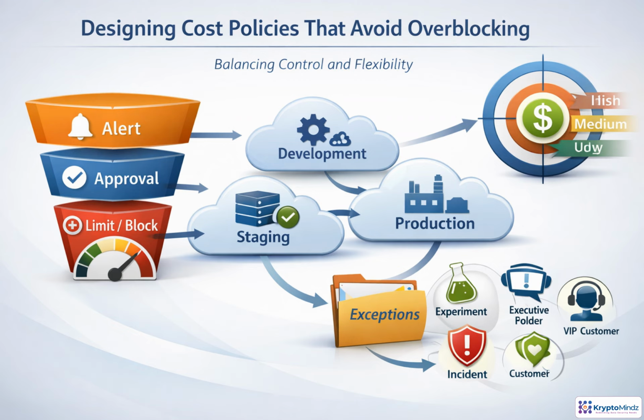Effective cost policy is usually a graduated response, not a hard stop everywhere. Start by observing spend patterns and notifying owners early. If usage continues to rise, require approval from the right accountable person. Throttling or blocking should come later, and only for clear waste or unacceptable risk. Thresholds also need to vary by environment. Development can be tighter, staging can reflect test cycles, and production should account for customer impact and system criticality. Exception paths keep governance practical for experiments, executive demos, incidents, and high-priority customers.